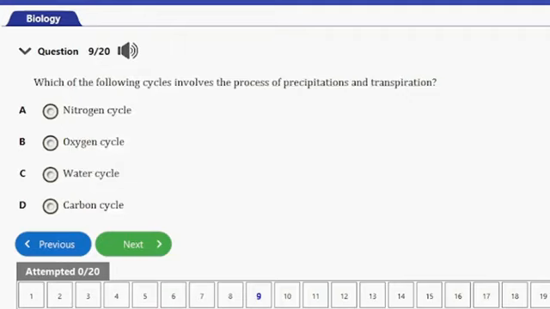Question number 9. It says which of the following cycles involve the process of precipitation and transpiration? A, nitrogen cycle, B, oxygen cycle, C, water cycle, D, carbon cycle. Actually, the answer to this question is option C, and that's water cycle. Water cycle involves the process of precipitation, and it also involves the process of transpiration.